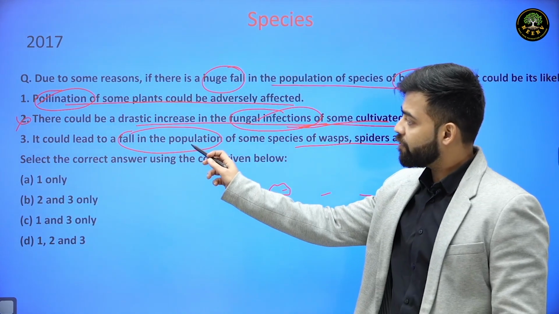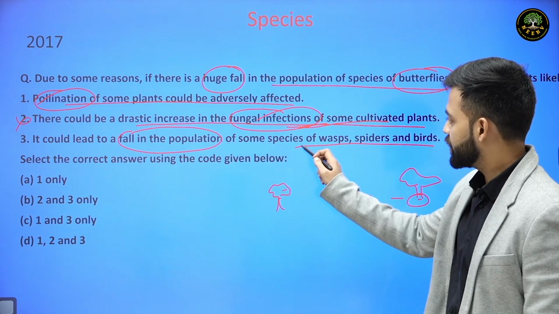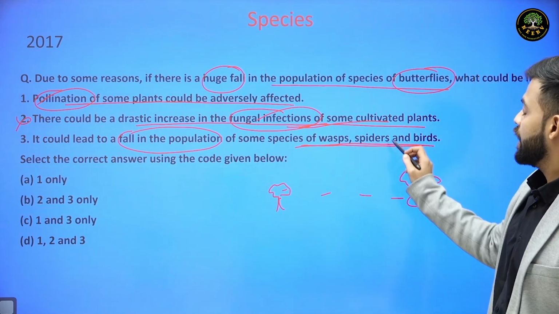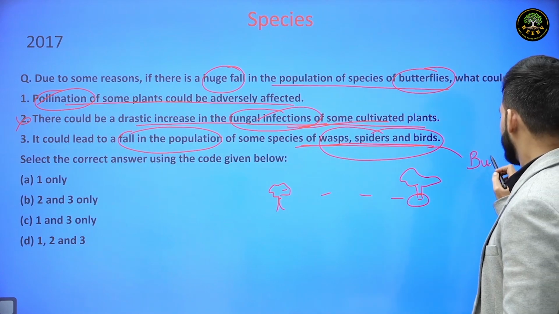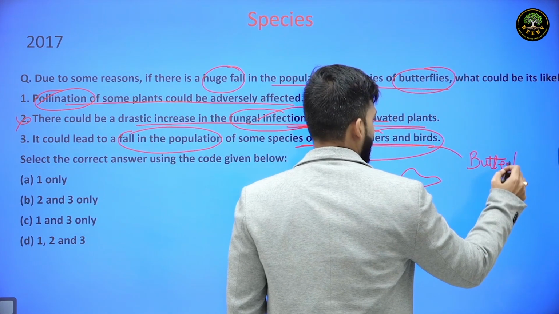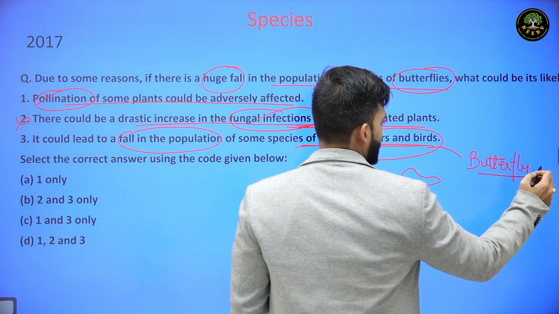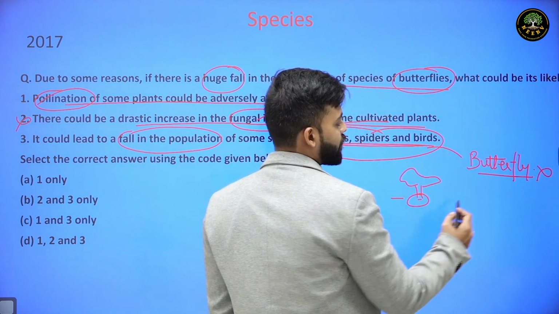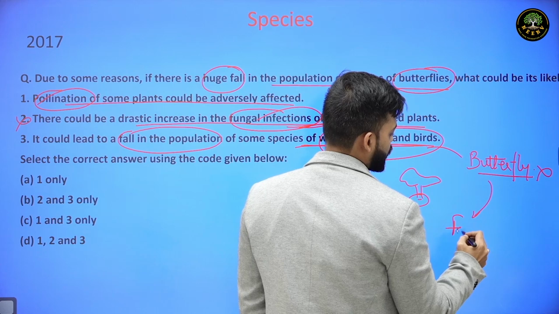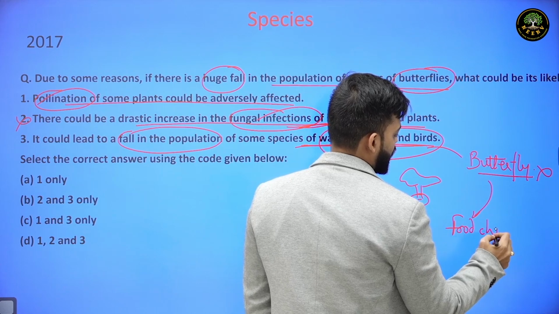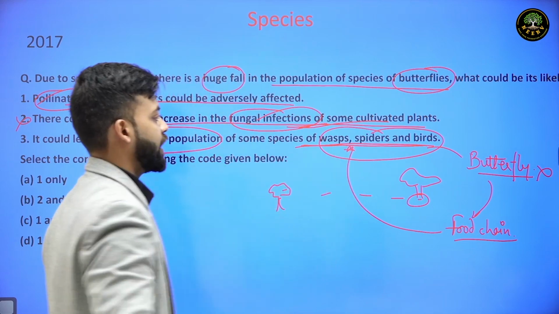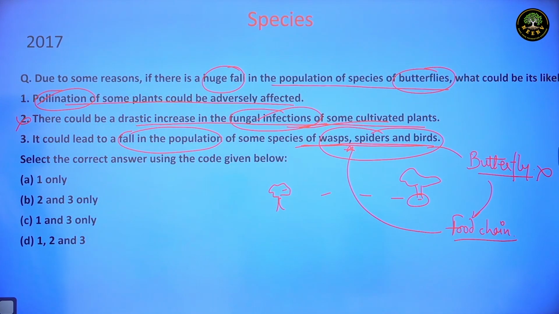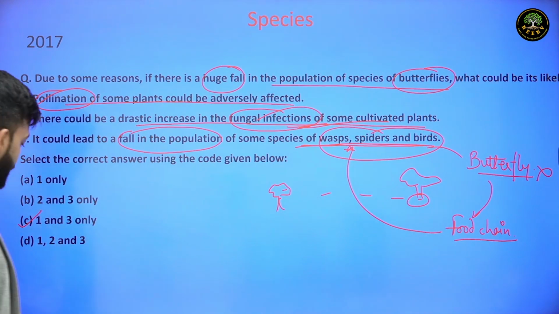It could lead to a fall in the population of some species of wasp, spider and birds. Now these species, they feed on butterfly. And if there is a huge decline in population of butterfly, then naturally the food chain will be disturbed and there will be a fall in population of wasp, birds and the spiders. So our answer for this question will be C, 1 and 3.